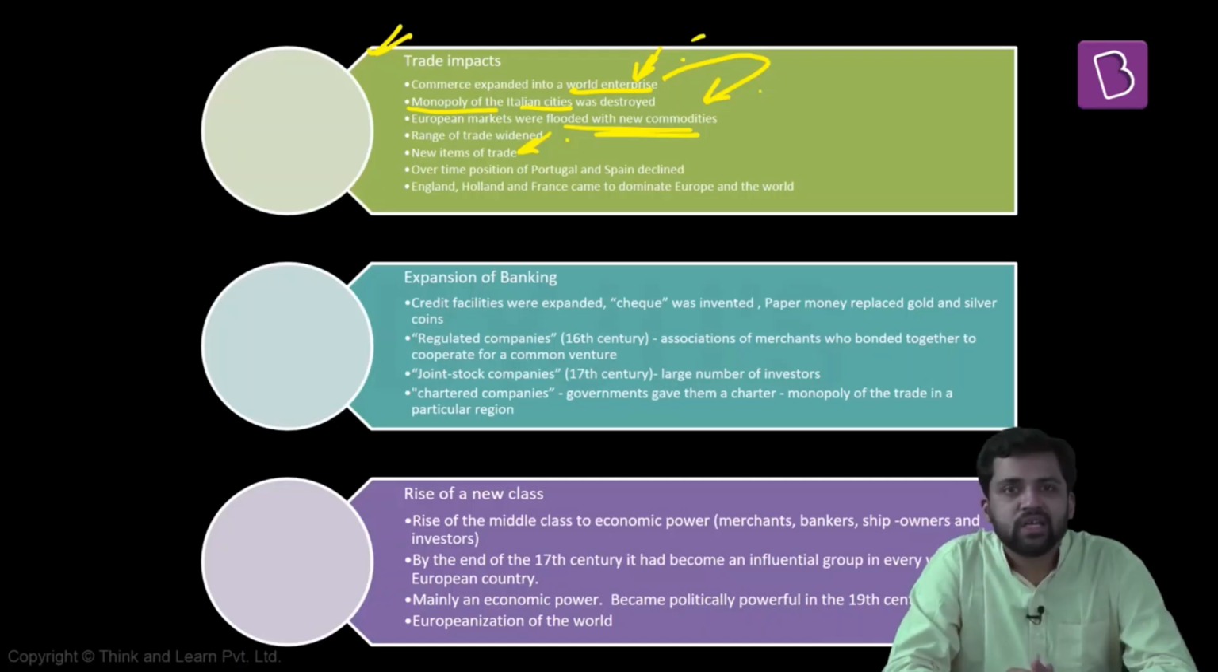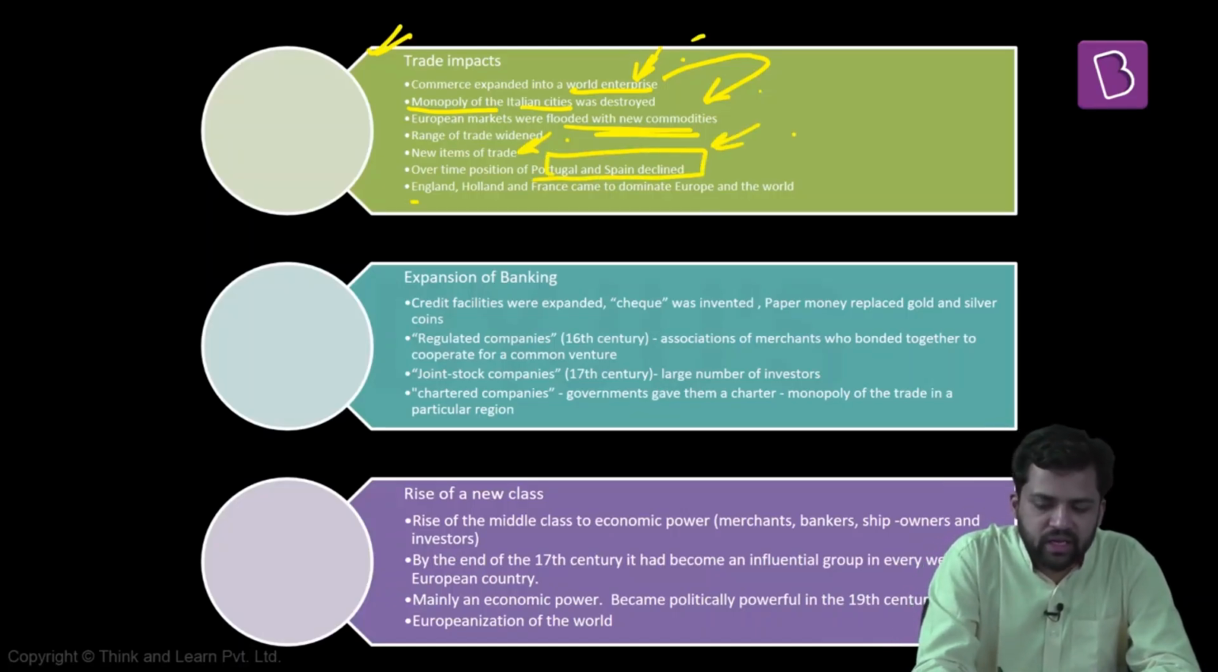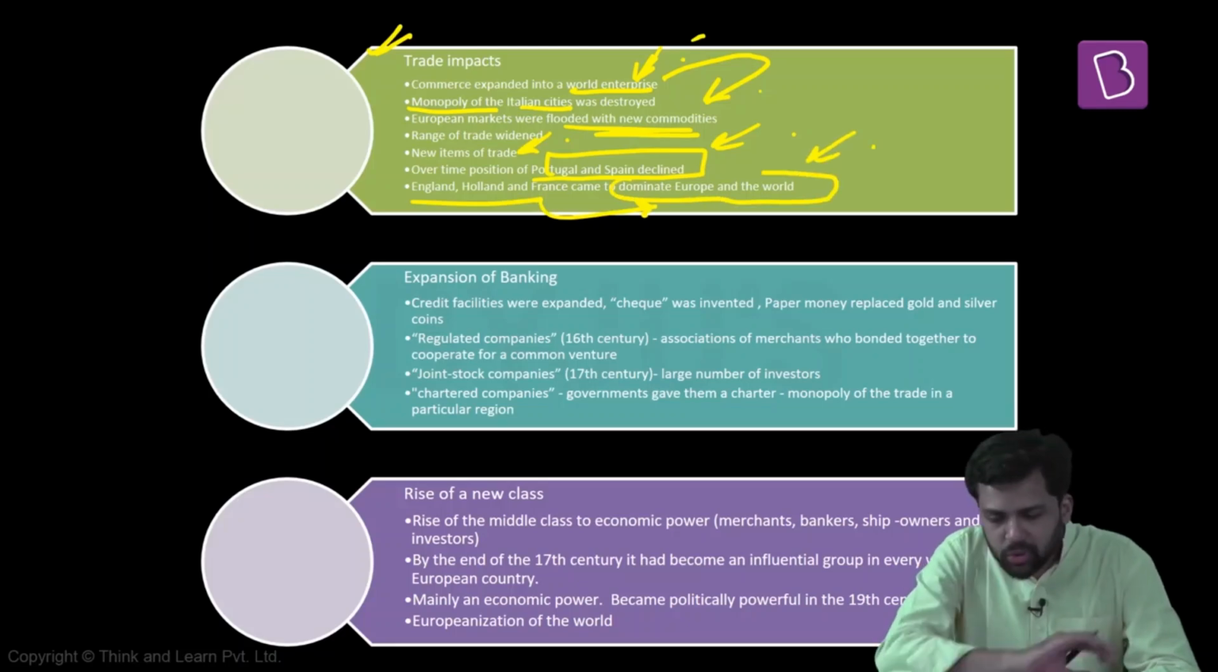And over a period of time, among the countries that were significant players in the commercial revolution, differences started. Some countries continued to dominate, and others declined. Their trade declined, their position and relevance declined. For example, Portugal and Spain experienced a decline. Countries like England, Holland, and France started dominating Europe as well as the entire world. So this was the consequence of the commercial revolution.